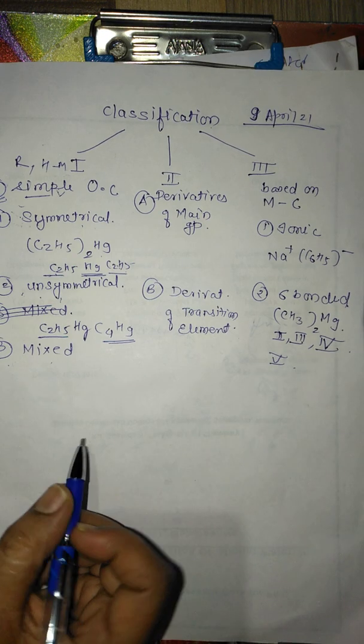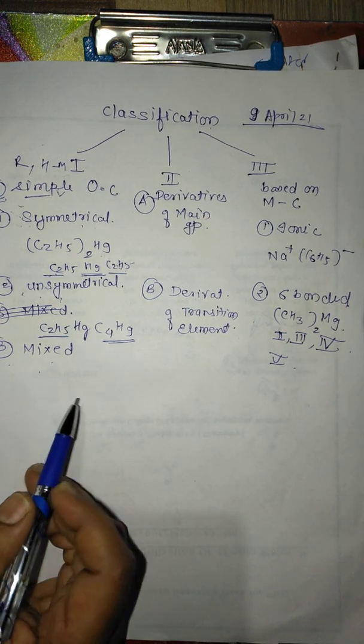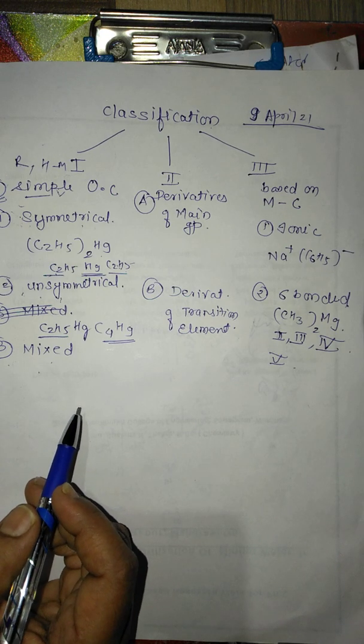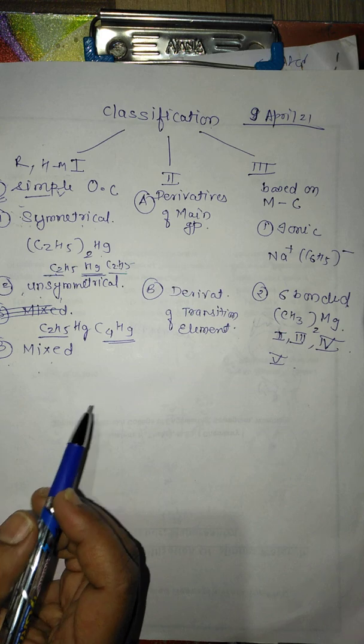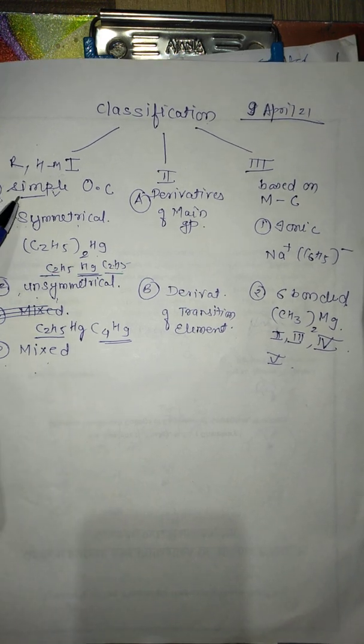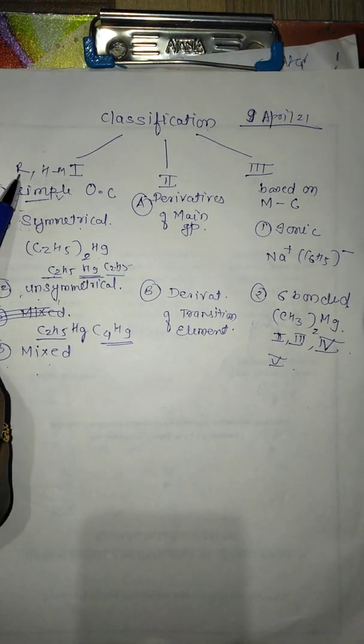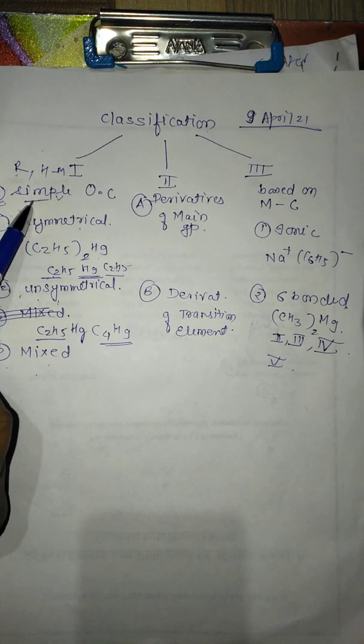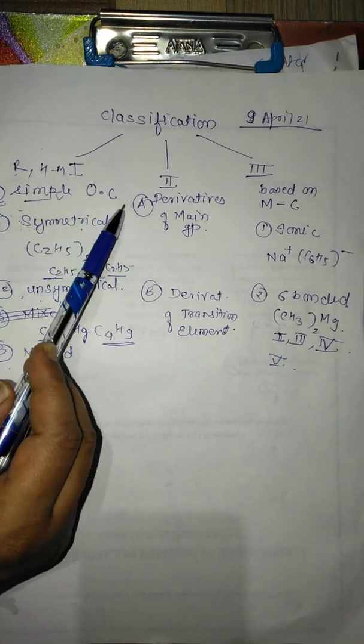Now what does it mean? When groups other than hydrocarbon or hydrogen are attached directly to the metal. In the first, what was happening? Either the hydrocarbon or the hydrogen is attached to the metal ion, then it is coming under simple organometallic compound.